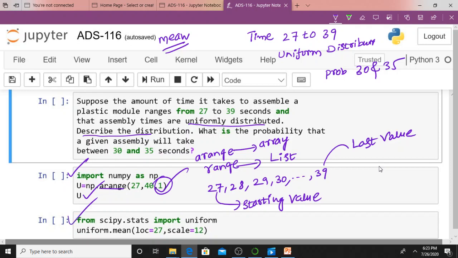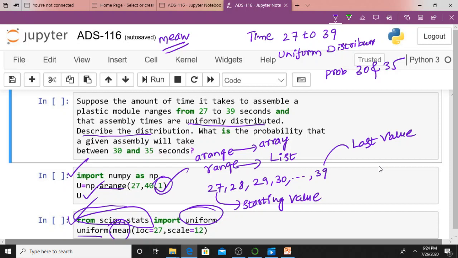Now, from scipy.stats import uniform. This scipy library we already discussed many times. This uniform is an object. We are importing this particular object from the scipy.stats library. Uniform.mean: uniform is an object, mean is a function. This needs two arguments. Now we have to find out the mean of this distribution. That's what uniform.mean says.